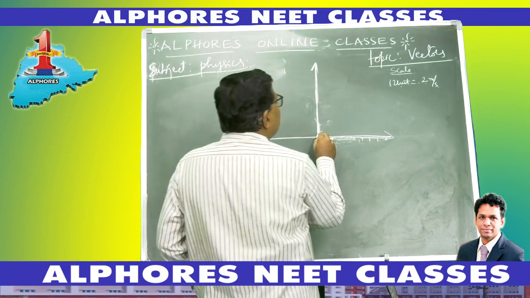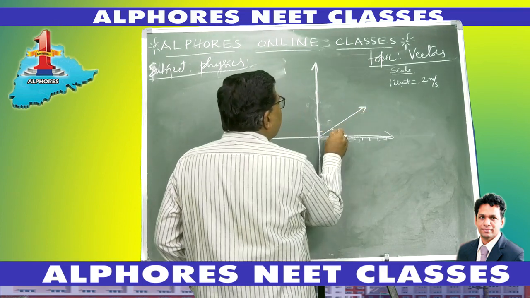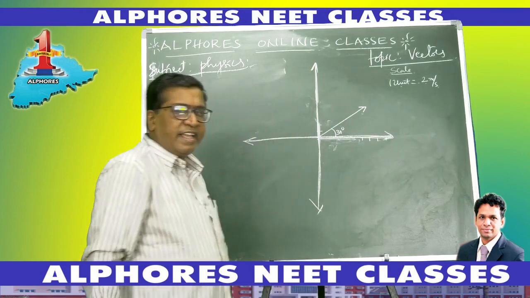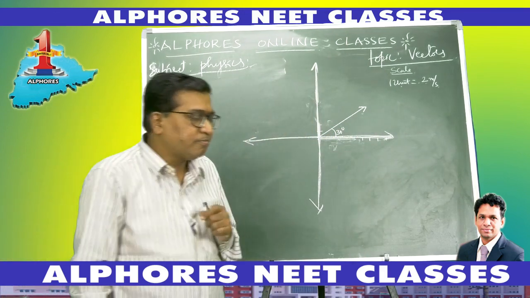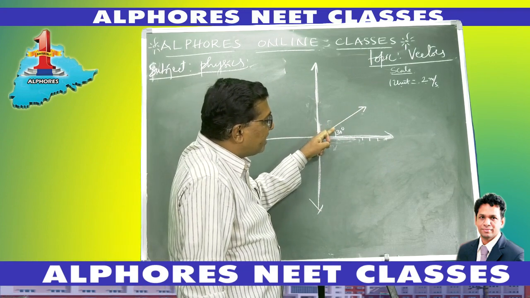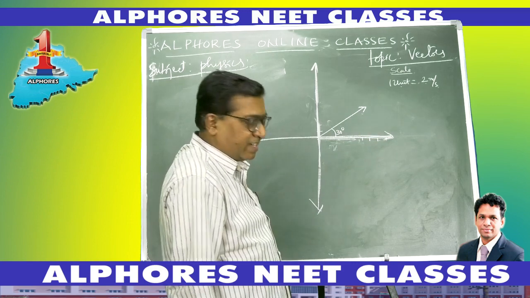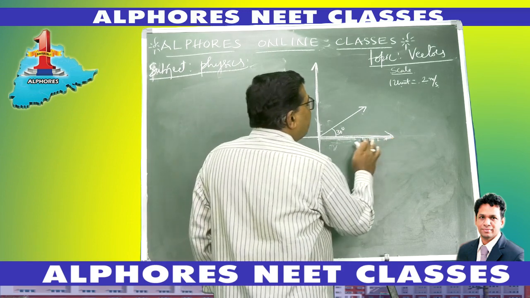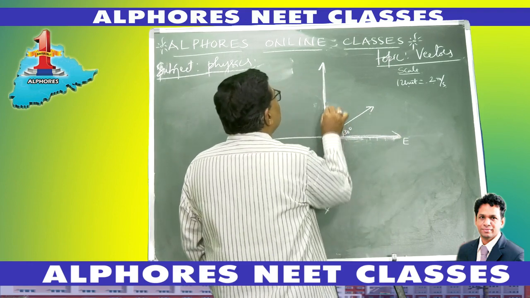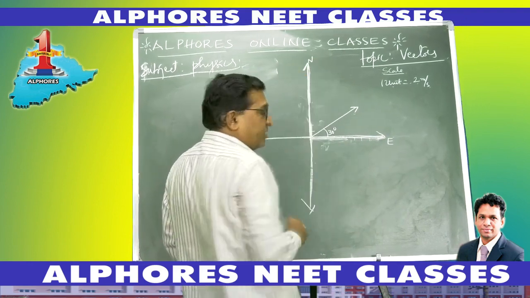A vector represented in this form, making an angle 30 degrees this way. Then how do you express the direction of this vector? Now, there is a vector in this direction making an angle 30 degrees to the positive x-axis. I have conventionally taken the positive x-axis towards east and the positive y-axis towards north.